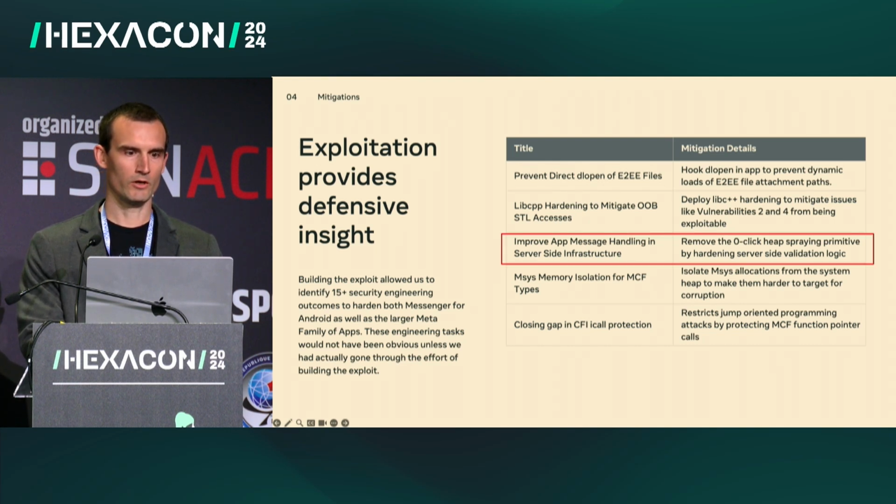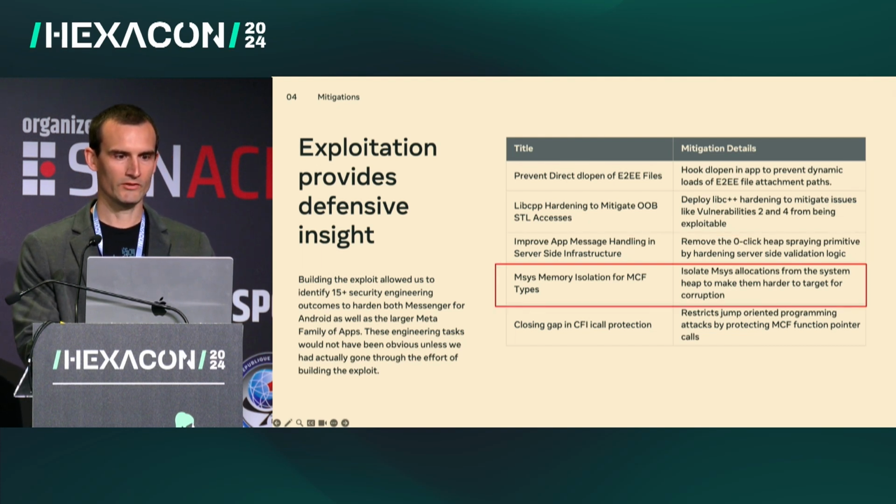Next, we've hardened our server-side infrastructure that processes signaling messages. In particular, we thought the heap spraying primitive that we used was far too flexible and unnecessary to support in such a way. So we've hardened our validation logic of these payloads to restrict the amount of MCF data objects that can be sprayed using this primitive.